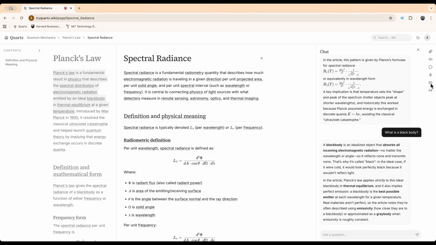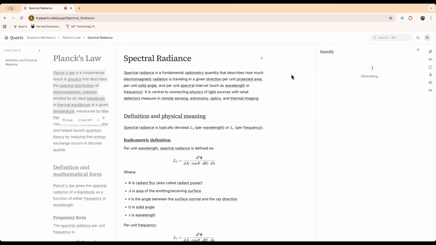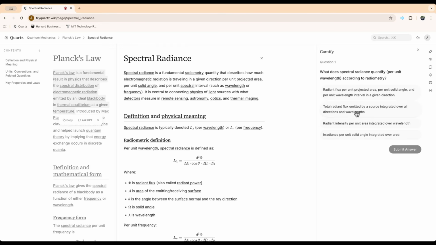Before we get into the audios, I'm going to show one last thing to test your knowledge on these matters, which is Gamify. This is an infinite quiz on the topic you're currently reading up on. So what is spectral radiance quantified per unit wavelength? Obviously, you could read through here probably to reference some of the data.